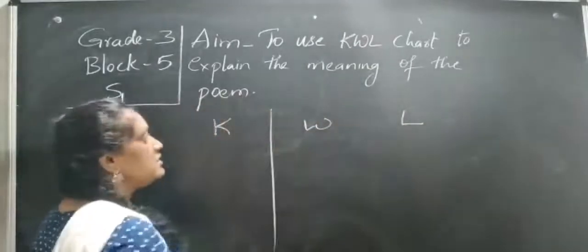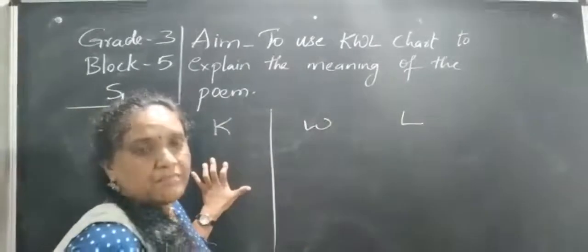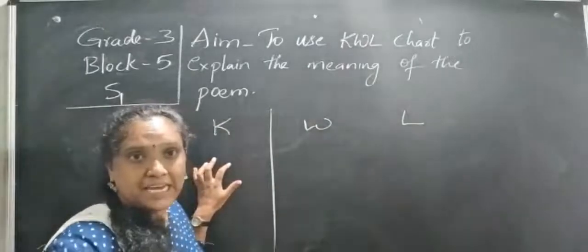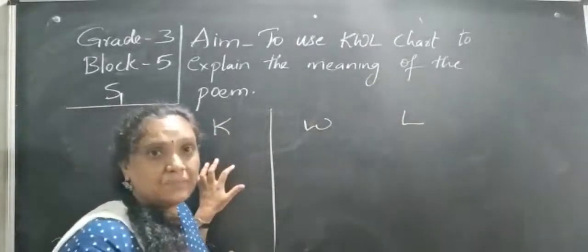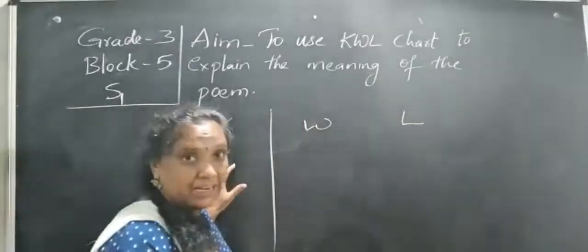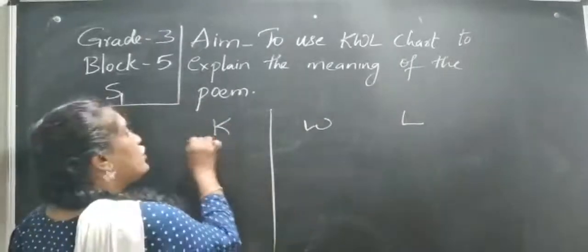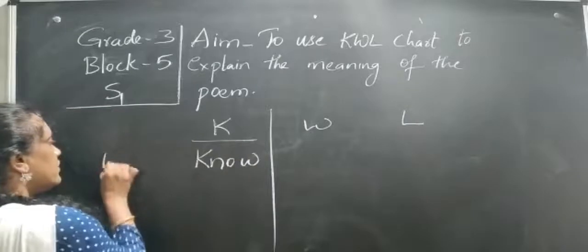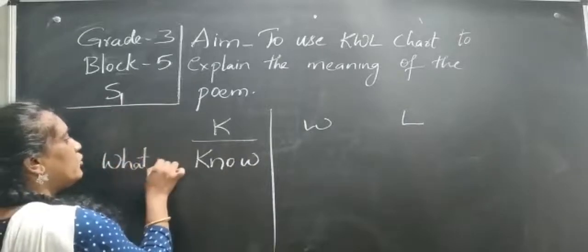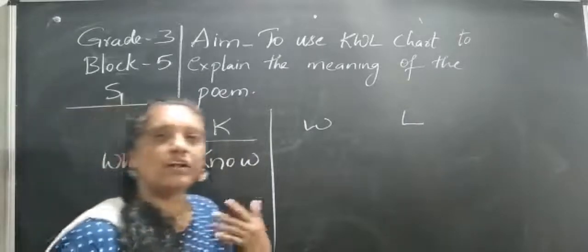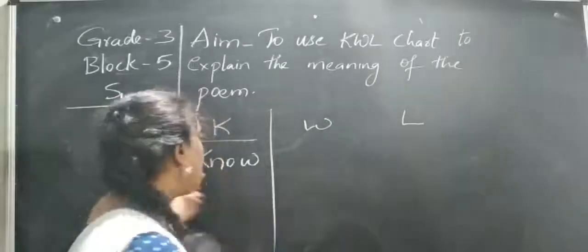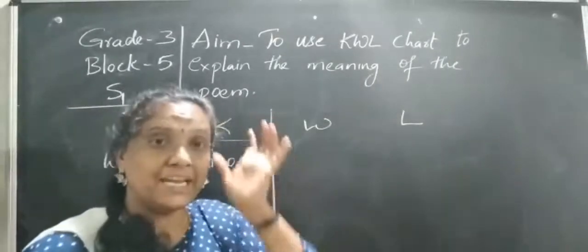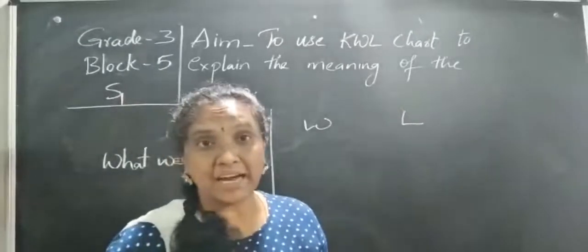See, K means to know. Means by seeing only, we want to know what. By seeing some pictures or by seeing the poem, by seeing the title, we want to say what we know. Really we are not learning anything about that poem yet, but what we know just by seeing the textbook, the pictures and the title.